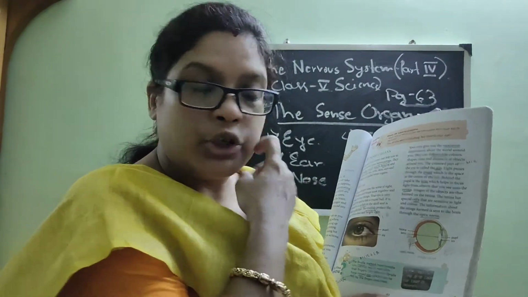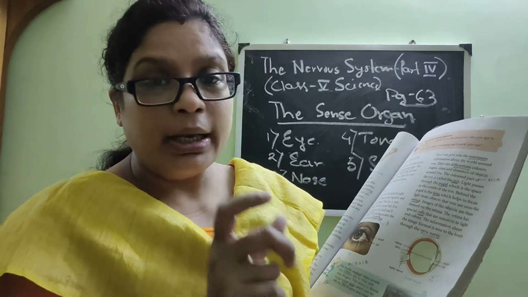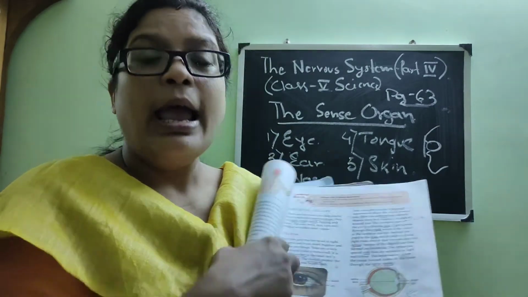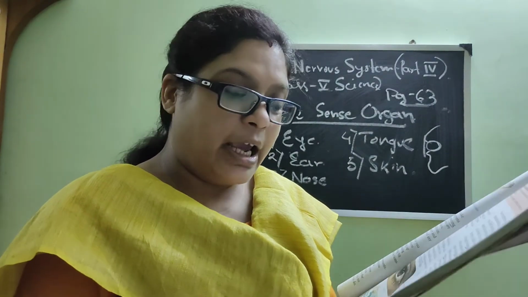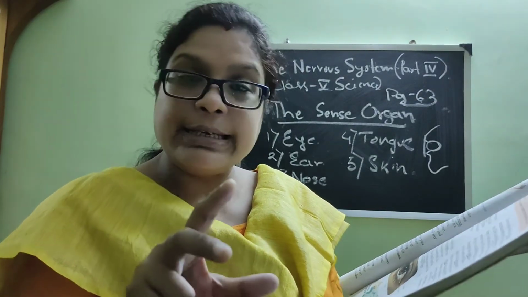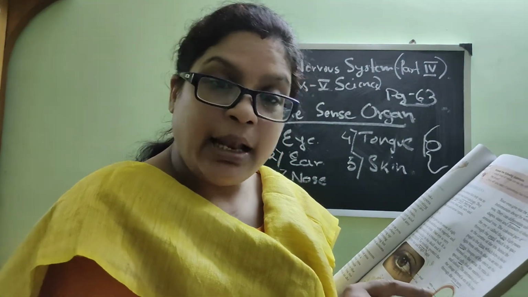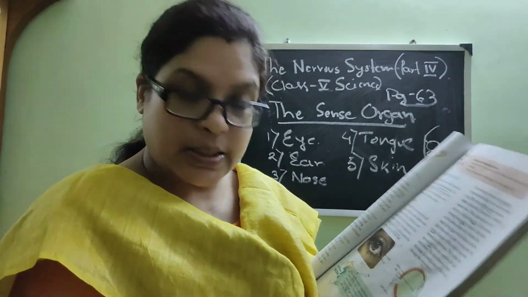Now I will show you one picture. You can find it in the PDF. This drawing is also equally important, the retina, and I will also draw another picture which you will get in the PDF, where you can see how the light from an object comes and passes through the pupil and retina, and due to the sensitive cells of the retina the image is formed inside the eye. So here, this picture, page number 63, inside the eye, is very important.